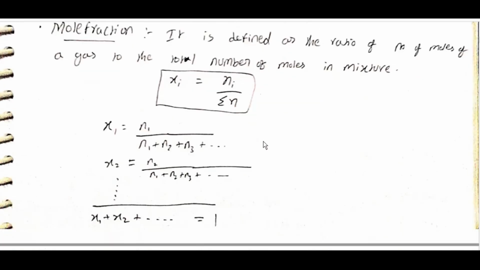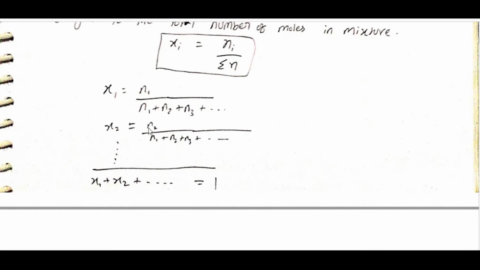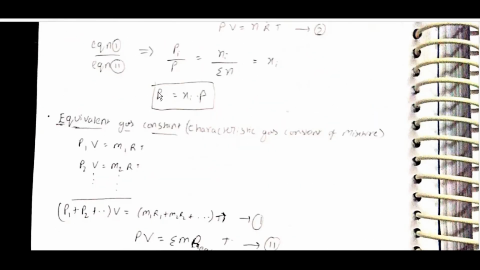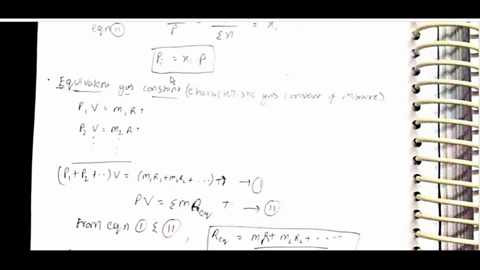Mole fraction is defined as the ratio of the number of moles of a gas to the total number of moles in a mixture. Xi is equal to Ni by Σn. X1 is equal to N1 by (N1 plus N2 plus N3 and so on). X2 is equal to N2 by (N1 plus N2 plus N3 and so on). X1 plus X2 and so on is equal to 1. For an individual gas, PiV is equal to Ni R̄T. PV is equal to N R̄T. Equation 1 by equation 2: Pi by P is equal to Ni by Σn, which is equal to Xi. So Pi is equal to Xi P.